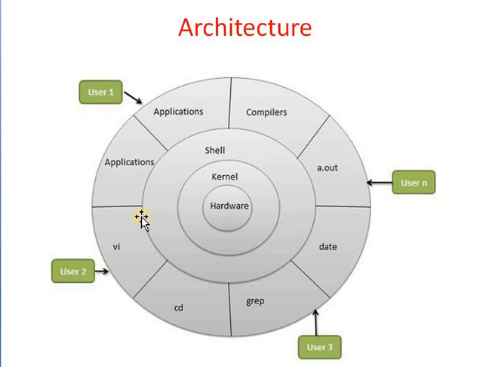These utilities provide the basic functionality to the operating system, and users can access these utilities from the operating system. Here are the different users who access the Linux operating system utilities. Here are the different applications or utilities.